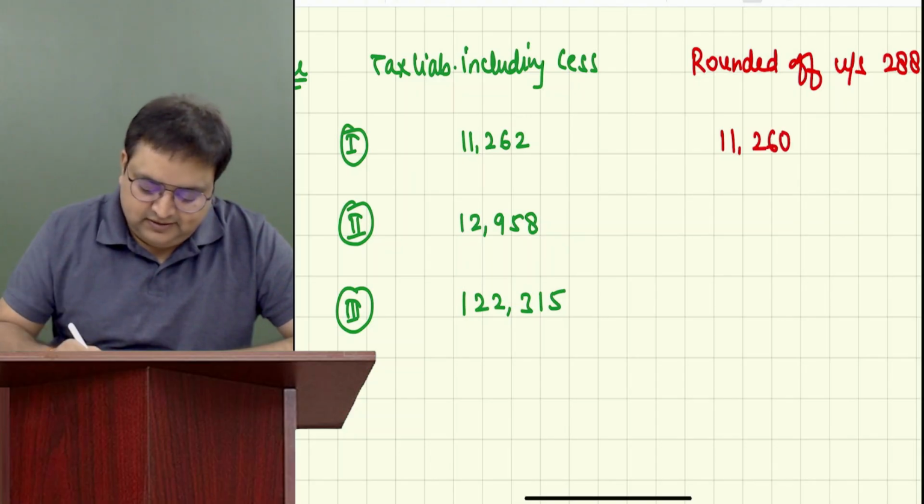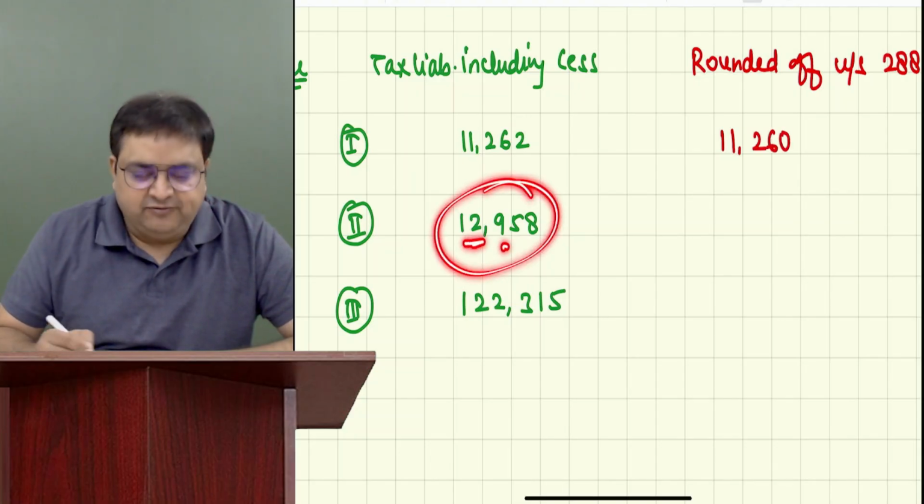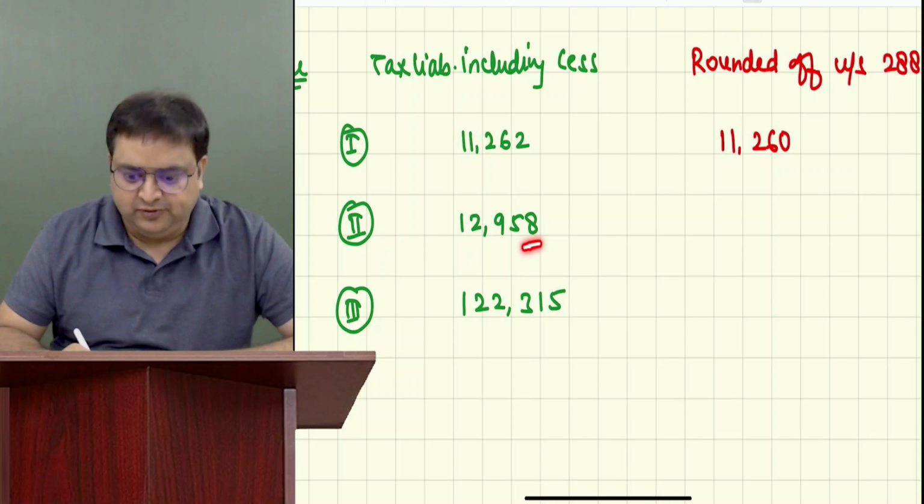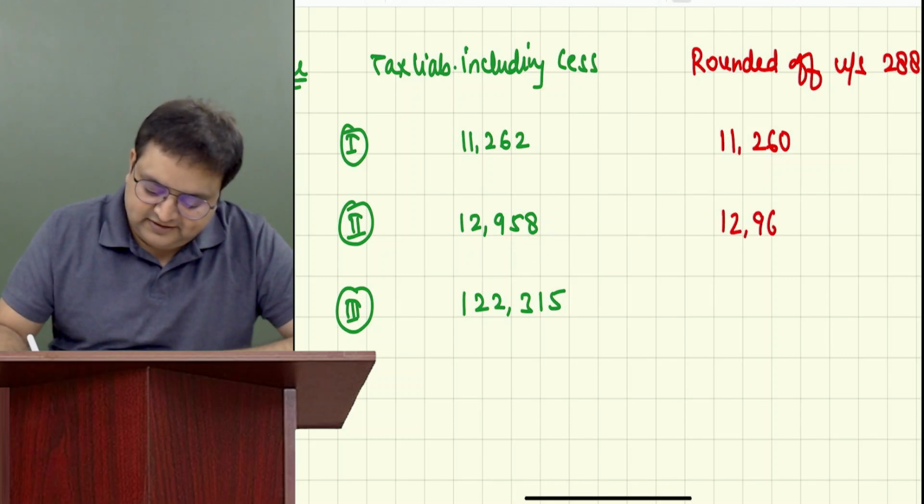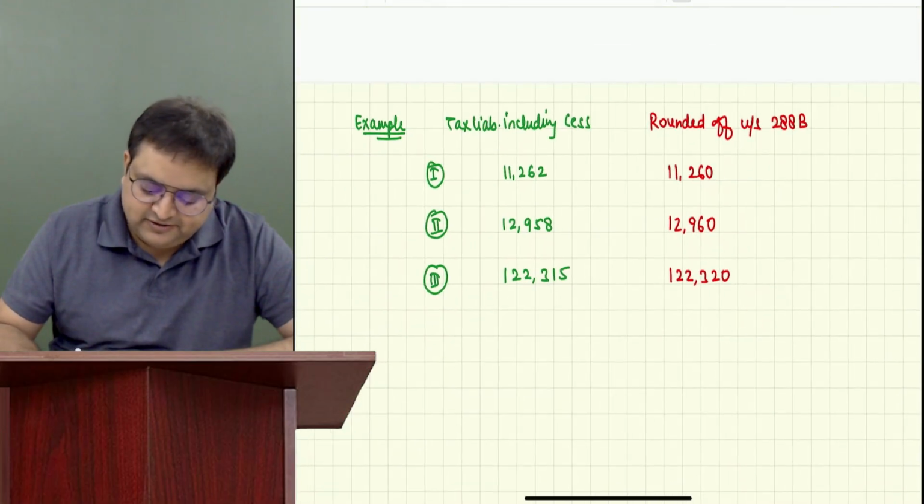12,958: the last digit is 5 or more than 5, so we go to the next number. So this is 12,960. And 1,22,315 will become 1,22,320. Everybody got this or not?